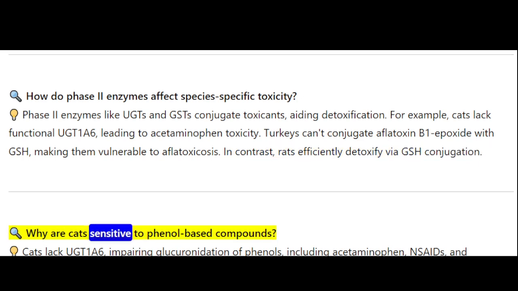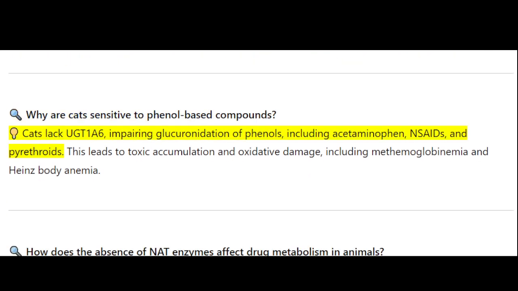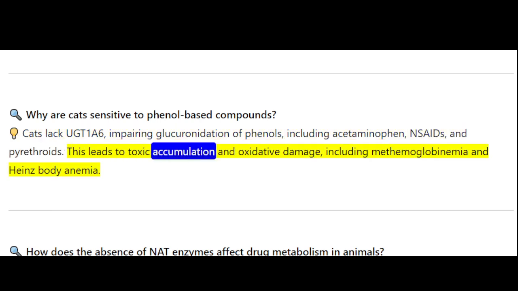Why are cats sensitive to phenol-based compounds? Cats lack UGT1A6, impairing glucuronidation of phenols, including acetaminophen, NSAIDs, and pyrethroids. This leads to toxic accumulation and oxidative damage, including methemoglobinemia and Heinz body anemia.